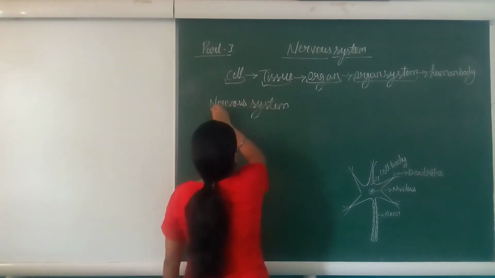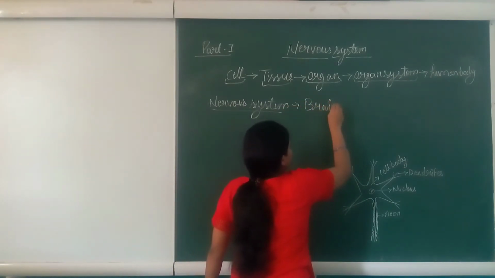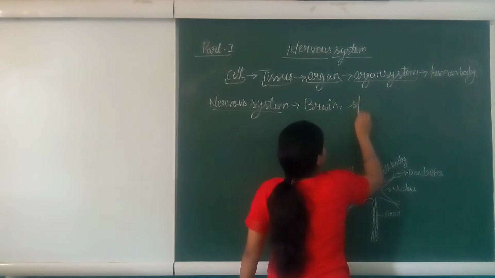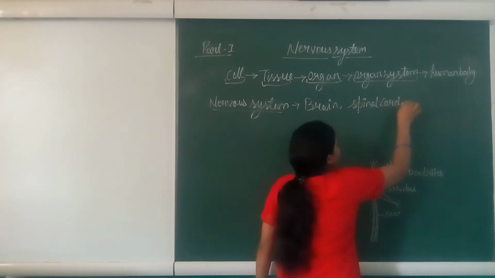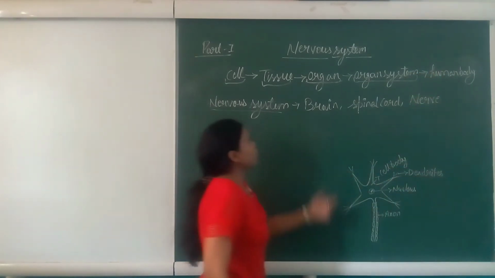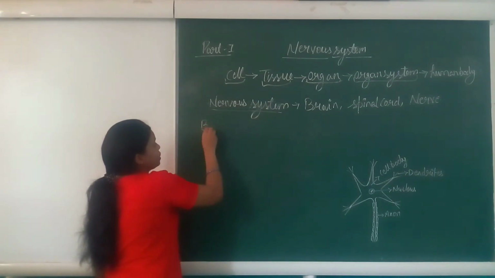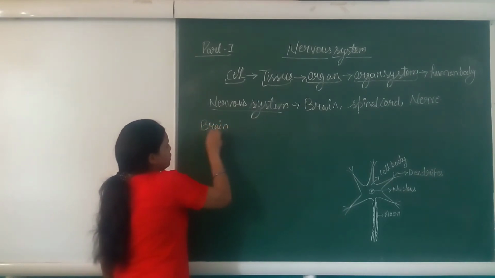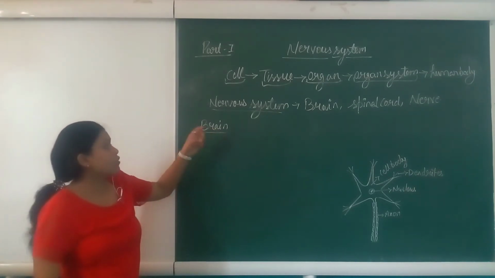First one is the brain. Second is the spinal cord. And third is the nerve. So first of all we will study about the brain. The brain is made up of three main parts. As you know, the brain is the control system of our body and it contains three main parts.